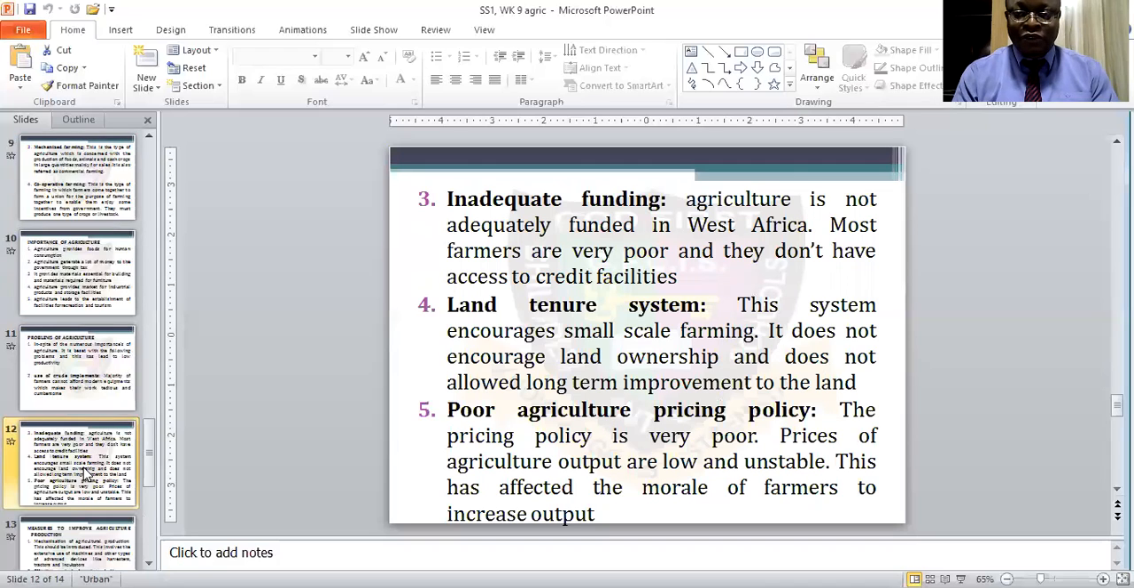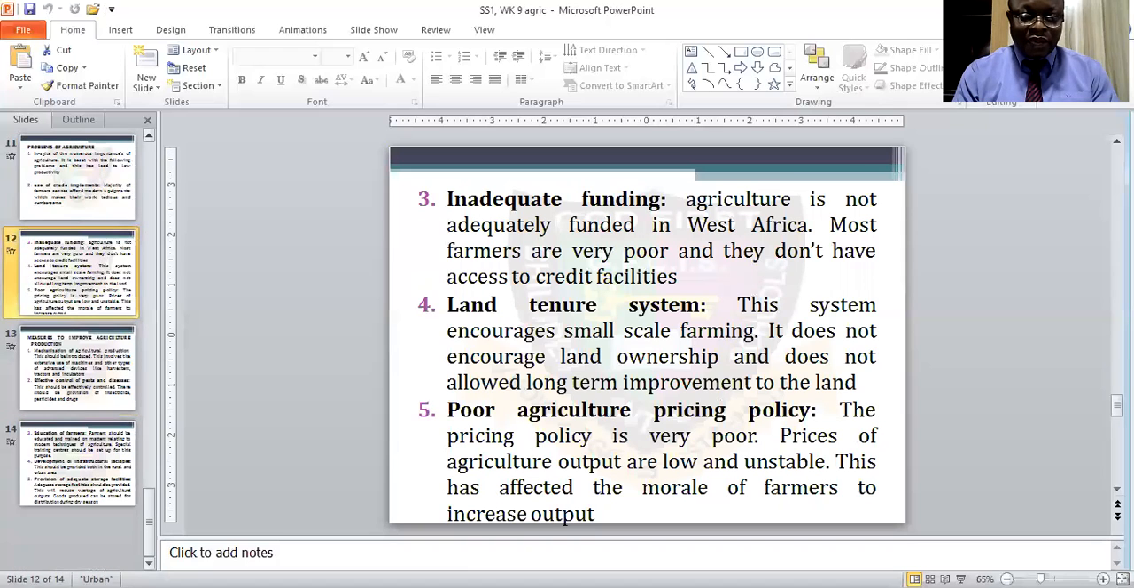Agriculture is not adequately funded in West Africa, and that is the other area that the government should look at. The government just concentrates on only crude oil, and crude oil is not the only way the government can sustain this country to be well developed. It is not possible for government to do that.